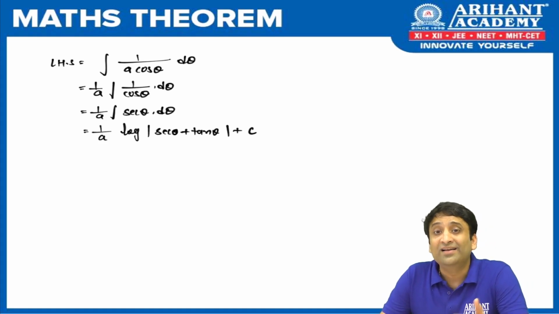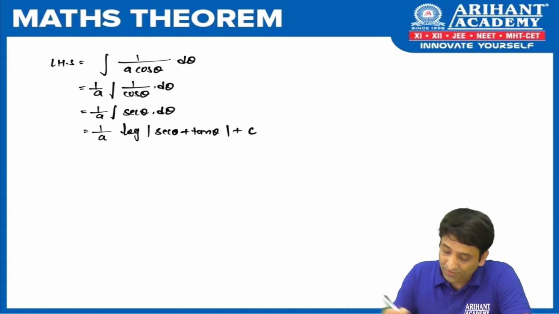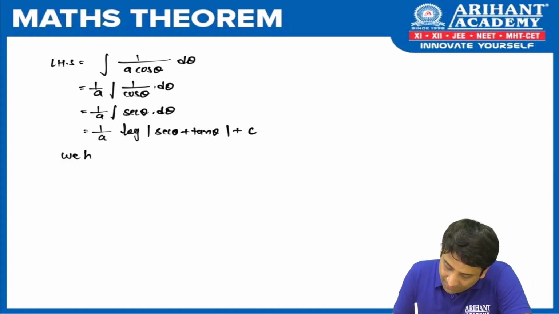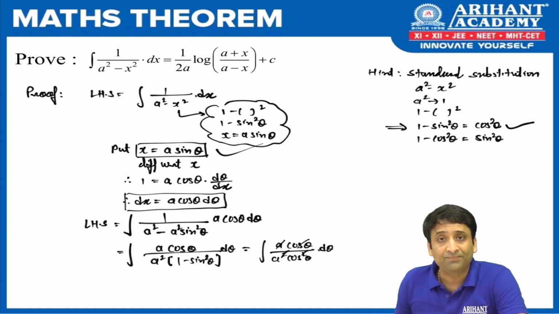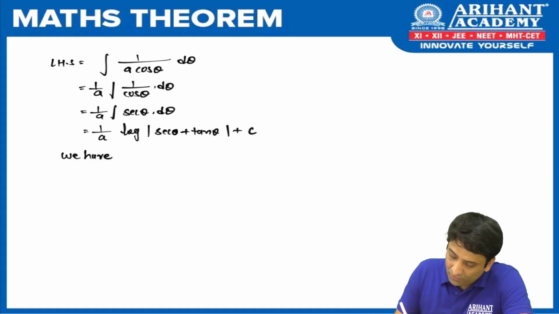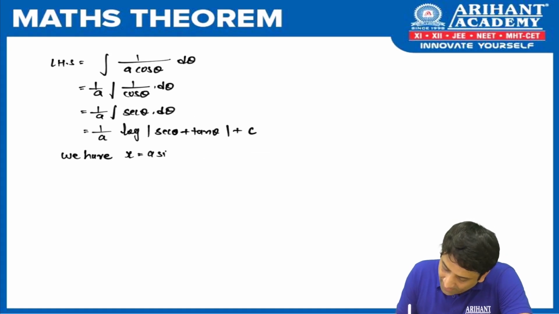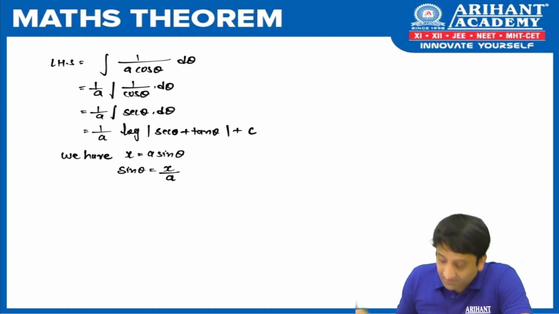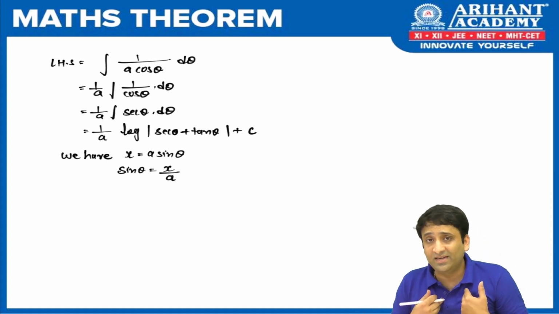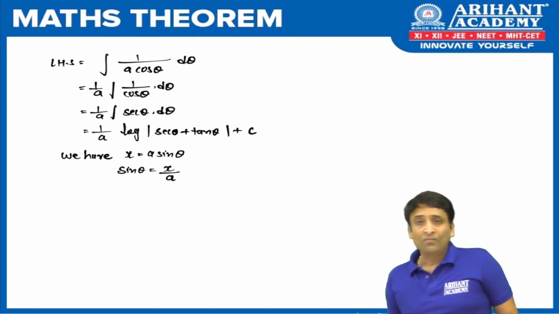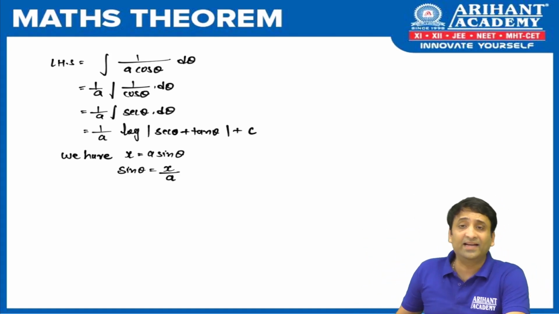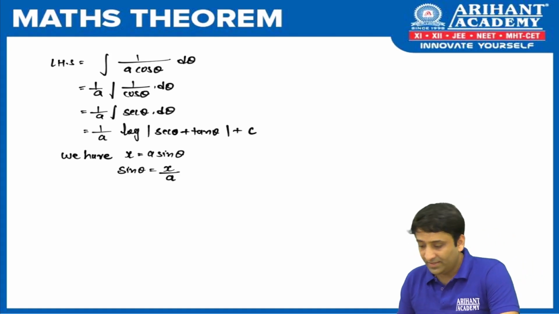We need to resubstitute, because we introduced theta and the answer needs x. No issue. Tell me, what tool do we have to resubstitute? We have x is equal to a sin theta. So let's use it. From that, can I get sin theta? Yes. What is sin theta? x upon a. But the problem is that what we have is sin theta, and what we want in place of it is sec theta and tan theta.